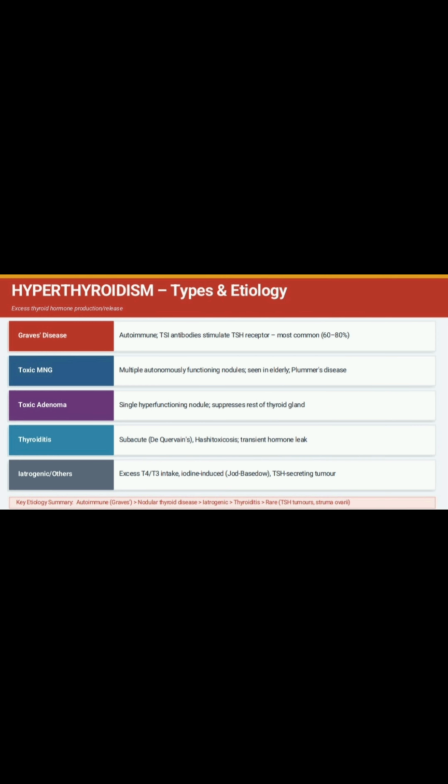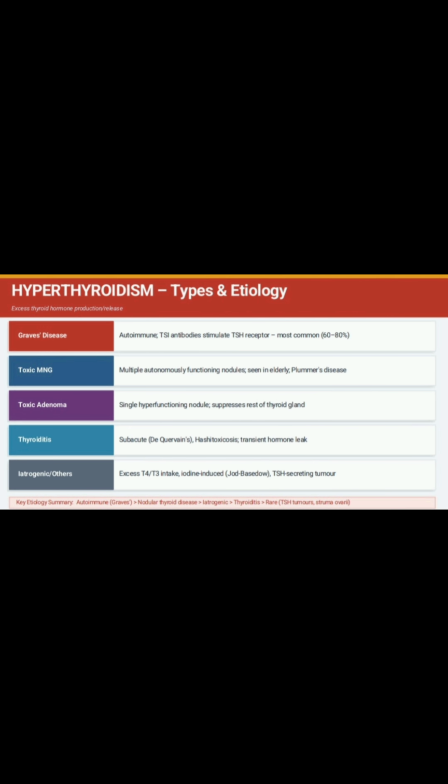Next is hyperthyroidism. There are two types of disorders, hypo and hyper. Hyperthyroidism, hyper means increased secretion of T3 and T4. Hyperthyroidism, also called overactive thyroid, is a condition where the thyroid gland produces and releases high levels of thyroid hormones, which can lead to an increase in the body metabolism rate, causing unintentional weight loss, rapid heartbeat, increased appetite and anxiety.